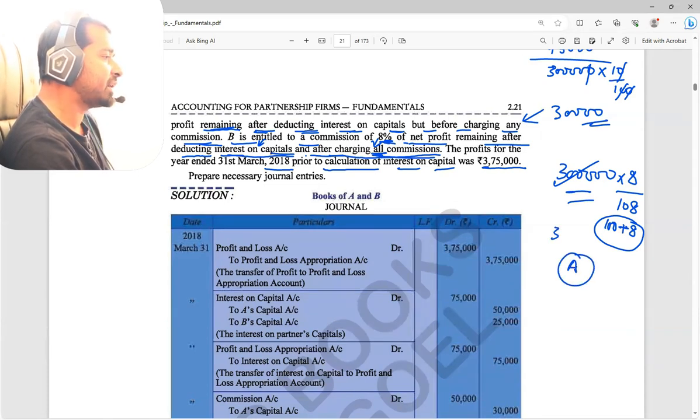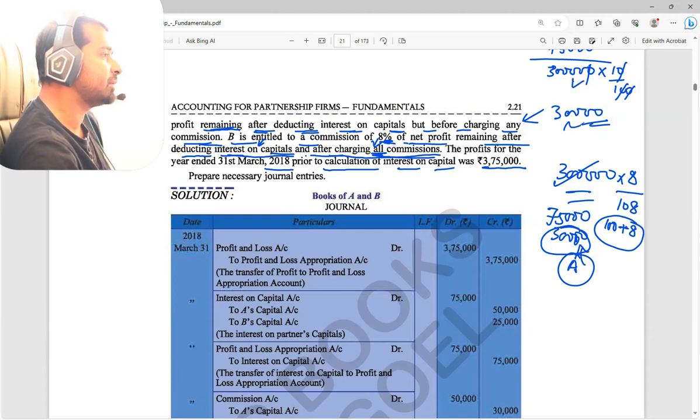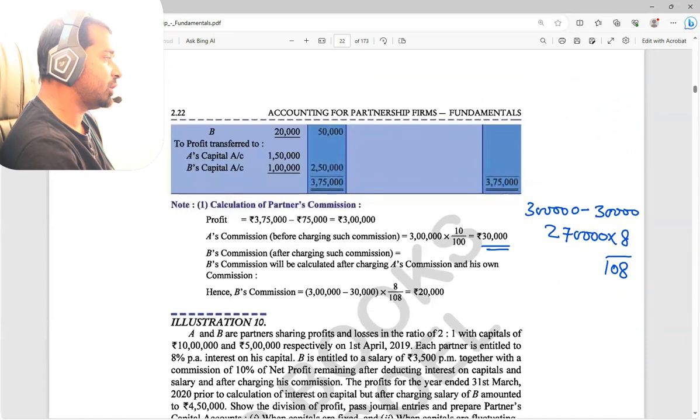Interest on capital, we have subtracted. That's fine. Apart from this, A got a commission of 30,000 that we have seen before charging. That also we should subtract. Correct or not?